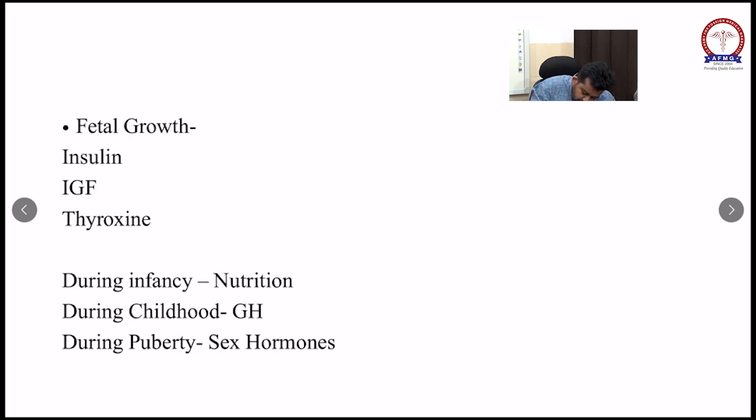So 90% will have closure during labor. But if it is not closed, it will close around 2 to 3 months.